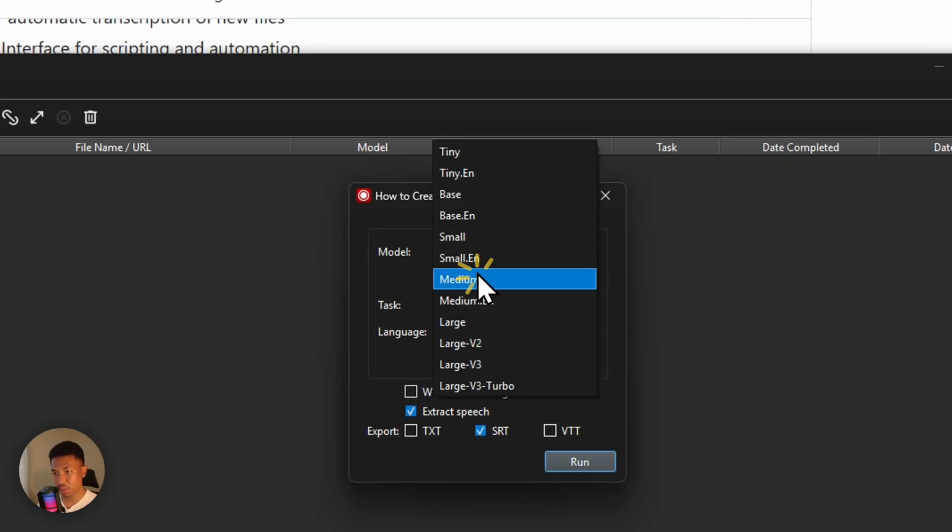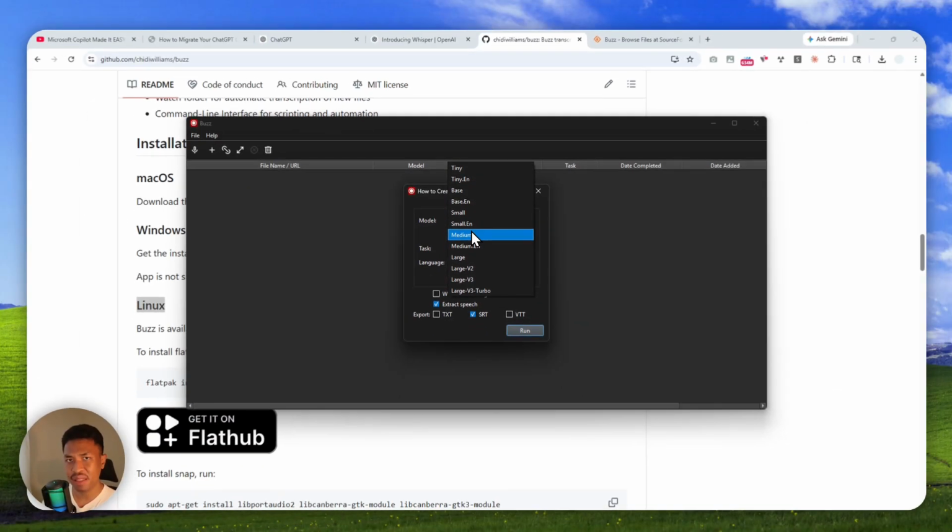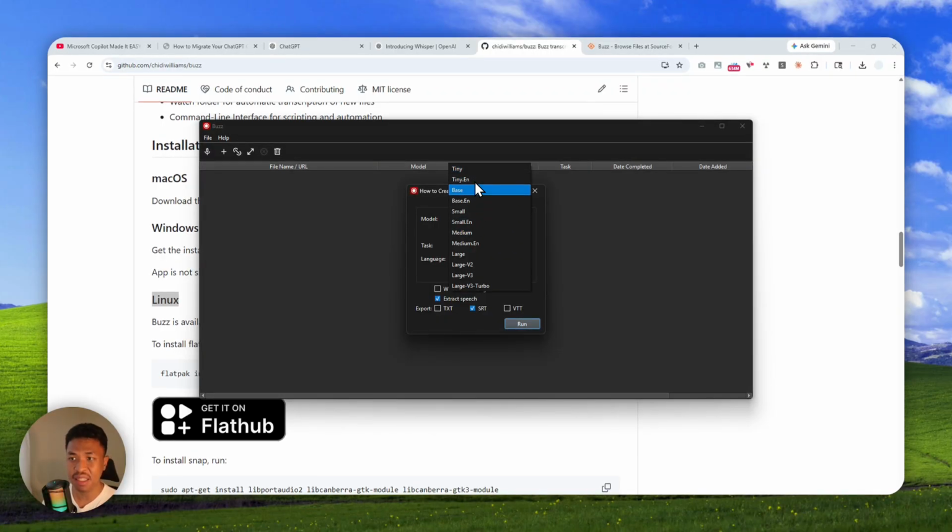And for the size of the model, they have plenty of sizes, like tiny, base, small, medium, large, and even the large version 3 turbo. That's, I think, a multi-gigabyte model. I think you don't want to use that model unless you have hardware that is capable of running a very large AI model.